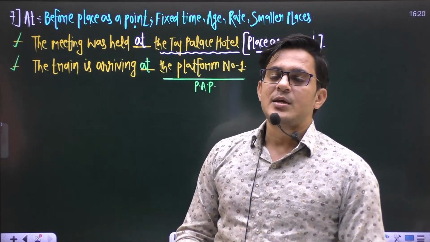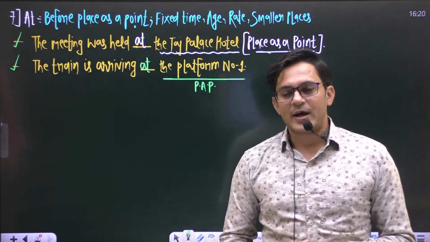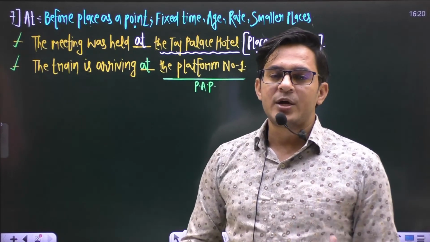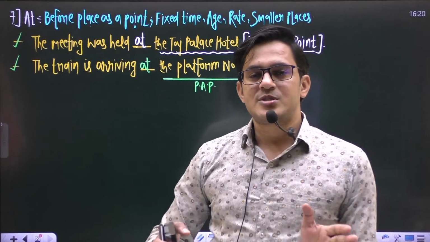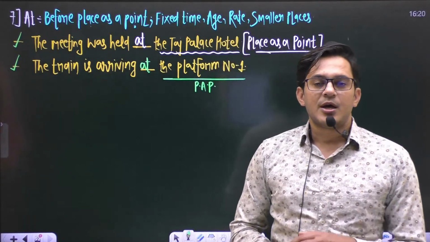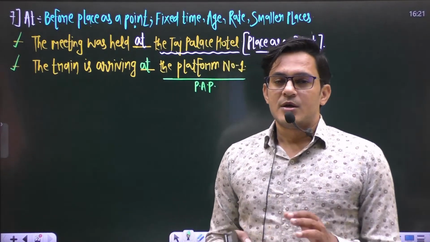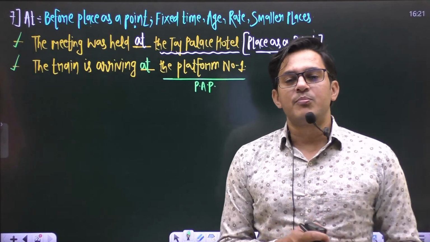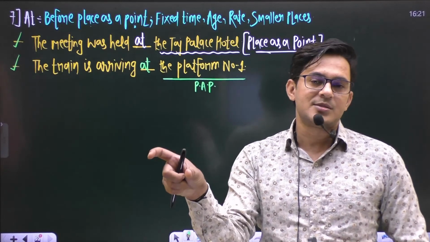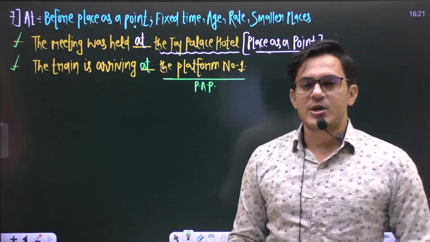We usually listen to such statements whenever you go for a movie, during the interval or before the movie starts. Enjoy movie and beverages at PVR cinemas. So PVR cinemas is the place as a point, and before place as a point we use a preposition at.